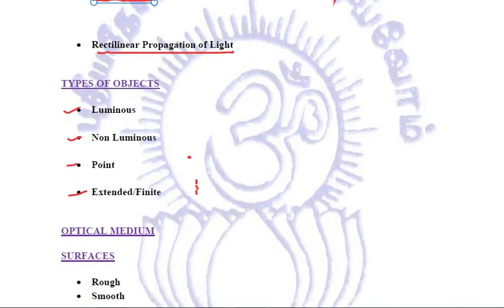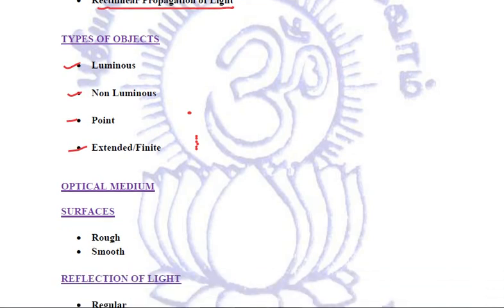Next, what is an optical medium? You should know an optical medium is a substance through which light can travel without much loss in its intensity. That is known as an optical medium, and there are numerous examples: air, glass, diamond, water. These are all optical mediums in which light may travel, right?